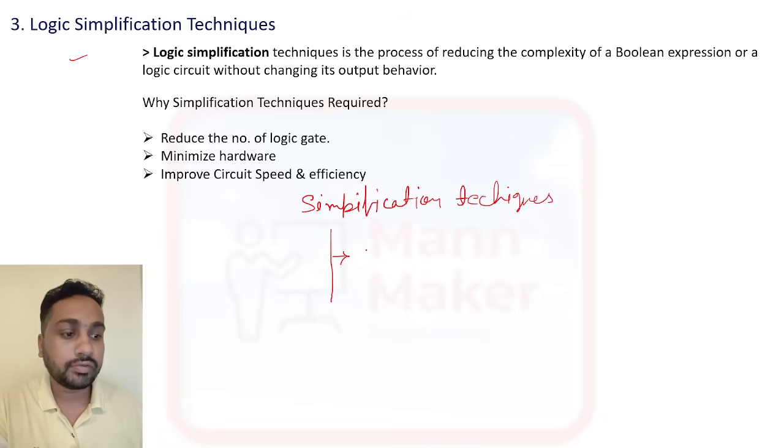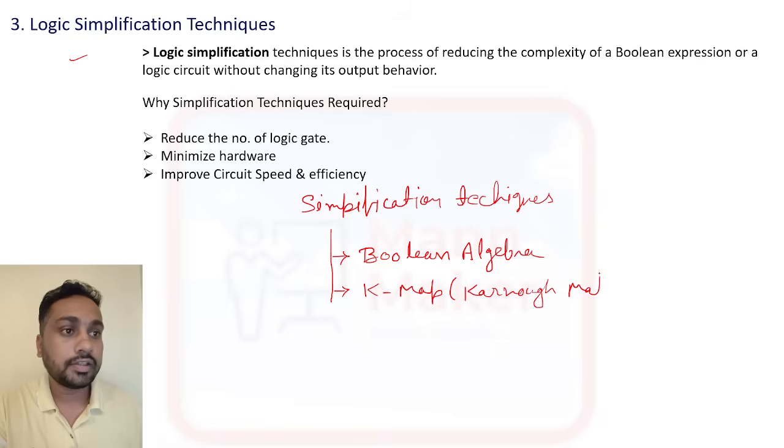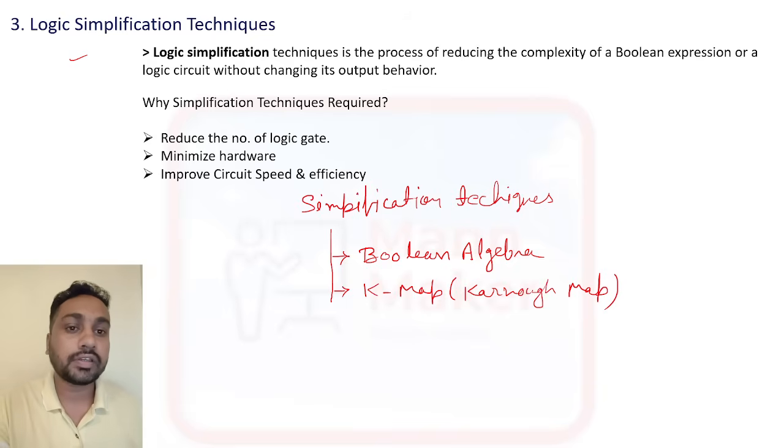The first one is Boolean algebra, and the next one is K-map, or you can say Karnaugh map. These two techniques we are using for logic simplification.